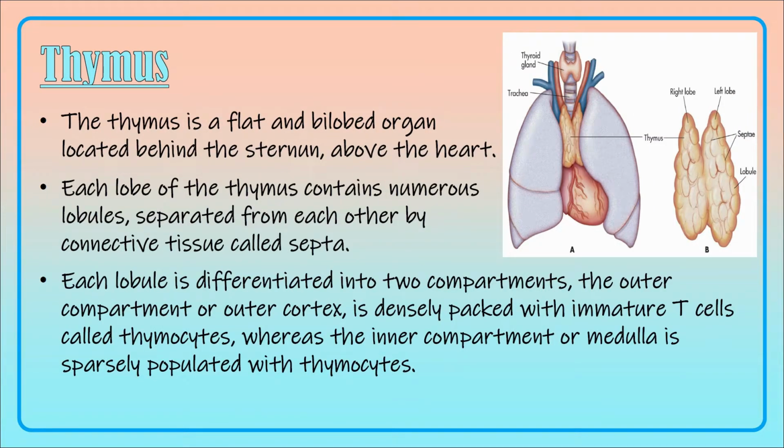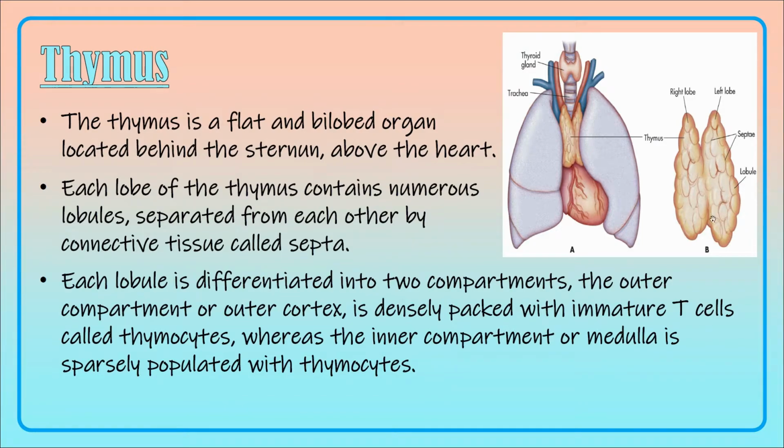Now let us see the first gland, that is the thymus gland. So the thymus gland is a flat bilobed organ, and it is located above the heart behind the sternum in our chest. The sternum bone is the breastbone. It has two lobes, and each lobe of the thymus contains many lobules. Numerous lobules are present in the thymus gland, and they are separated from one another by the connective tissue which is called septum. In plural it is septa.